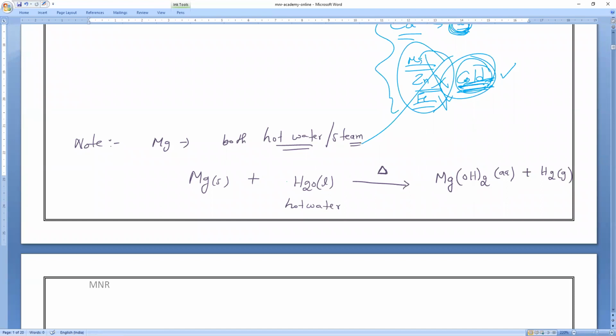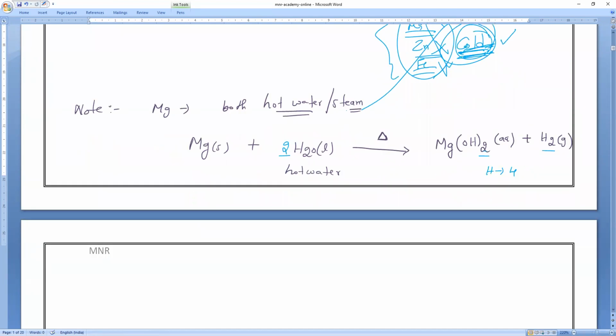Mg, here 2 is there. Hydrogens here are 2. How will you balance? Here 4 hydrogens, here only 2. So 2H2O. Very good, Rohit. Two H2O. Then hot water is over.